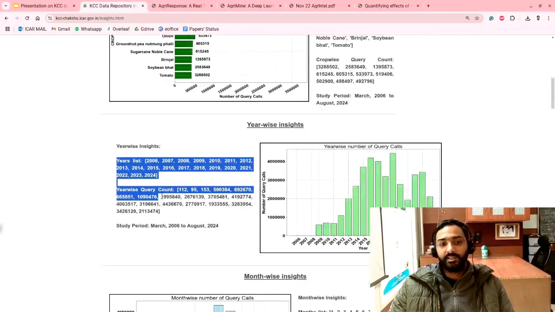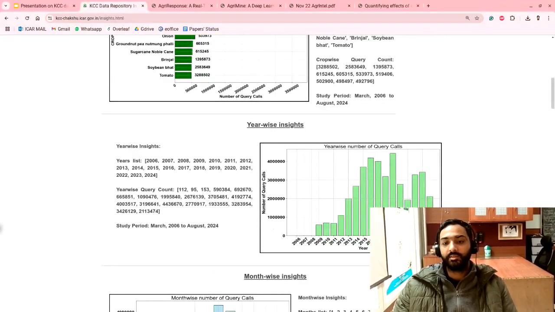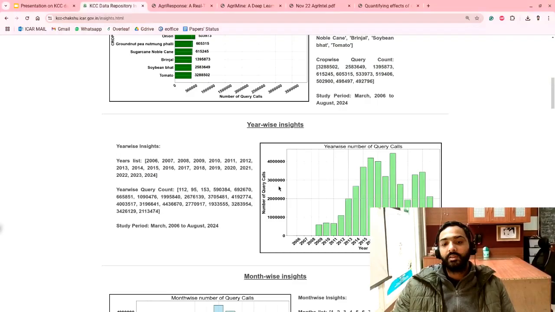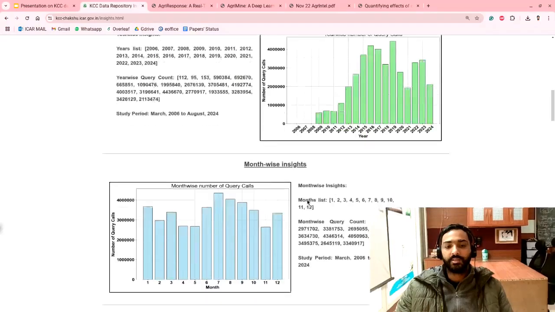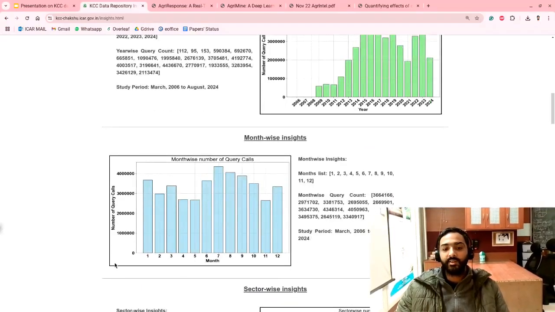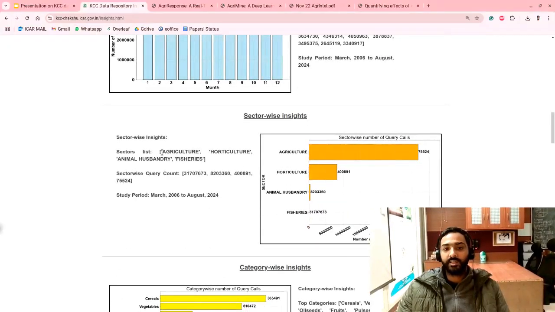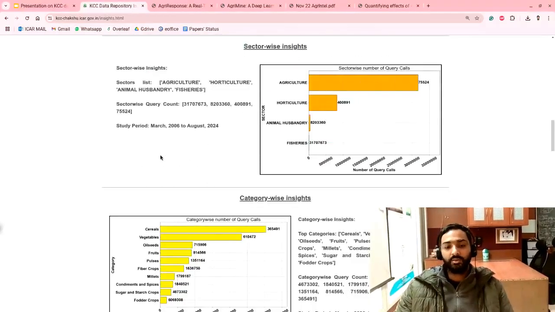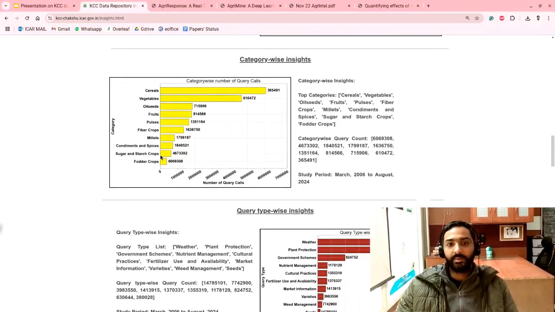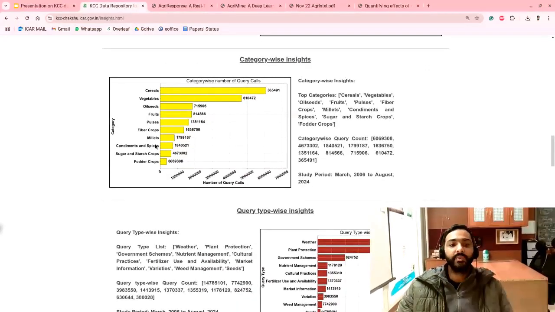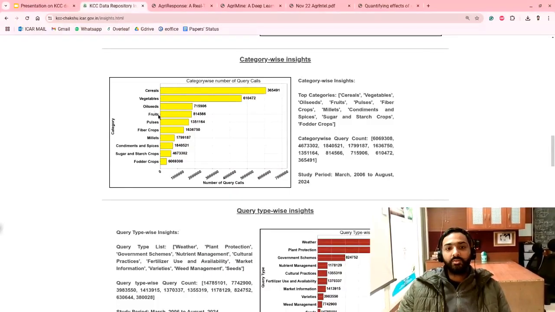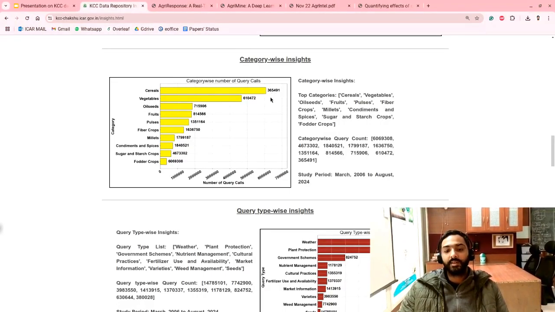Now we have year-wise analysis, meaning in which year how much data we have collected. So till 2024 till now we have this many number of records in our merged dataset. Now if we do the month-wise analysis, we have the month-wise number of query calls, and similarly we have the sector-wise analysis, meaning agriculture, horticulture, animal husbandry and fisheries. Based on this we have the number of query calls. After that we have the category-wise insights, for example, cereal, vegetable and so on. So most of the queries are from the cereal type.